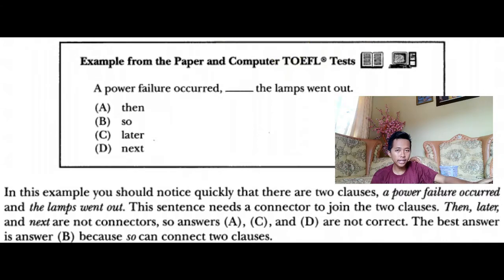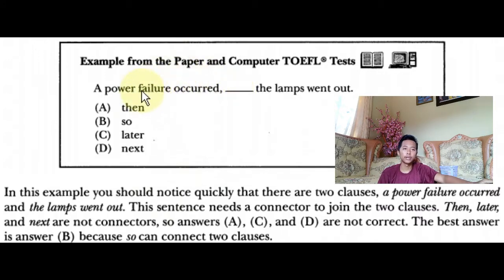Example for skill 6. A power failure occurred. The lamp went out. A. Then, B. So, C. Later, D. Next. In this example, you should notice quickly that there are two clauses.